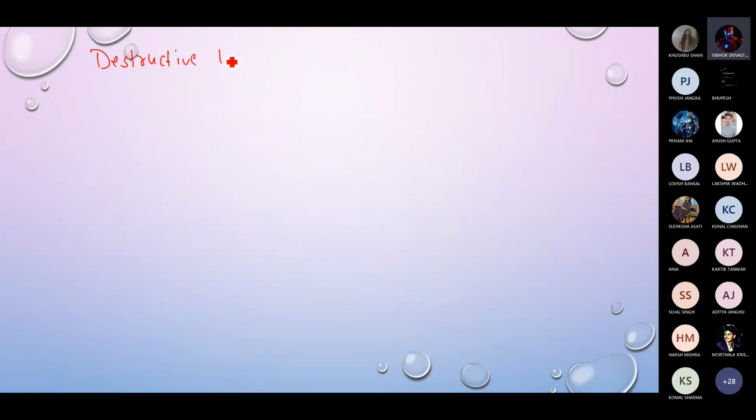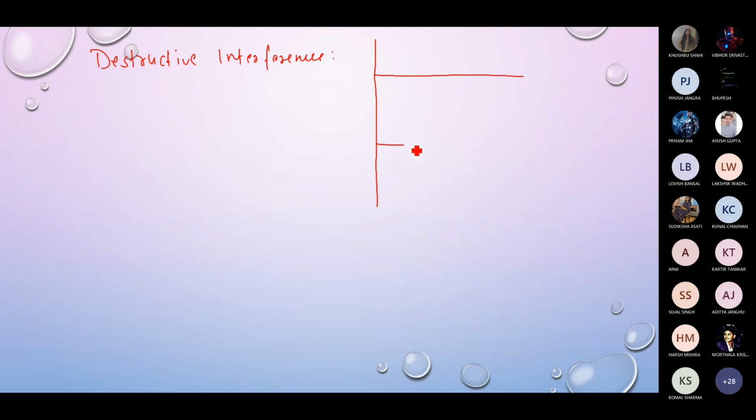So destructive interference means if the crest of one wave falls on the trough of another wave, then we can say that this is a kind of destructive interference. For example, let's say this is my first wave, and let's say this is my second wave.